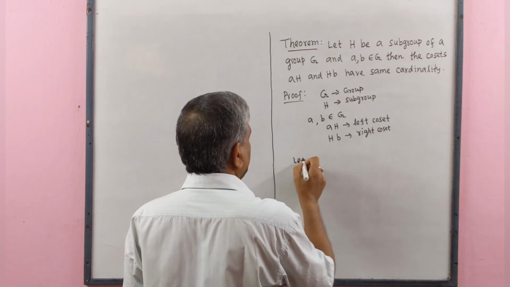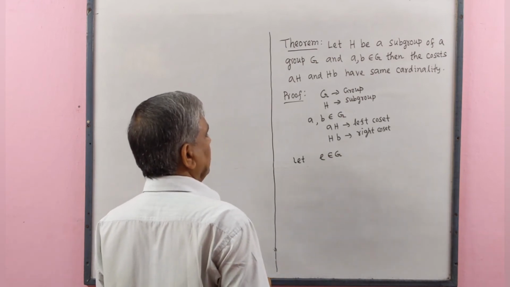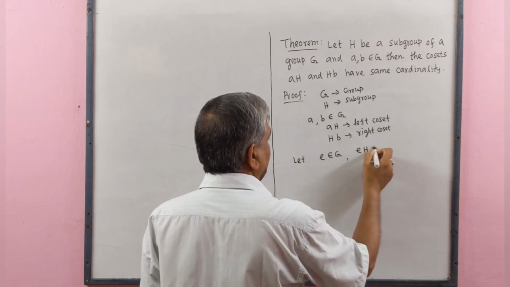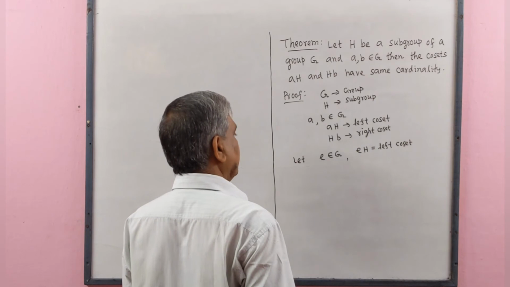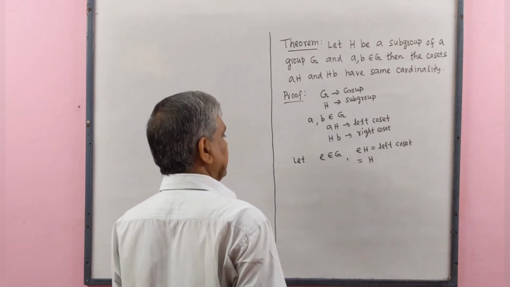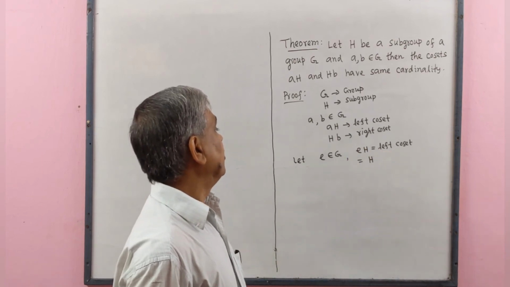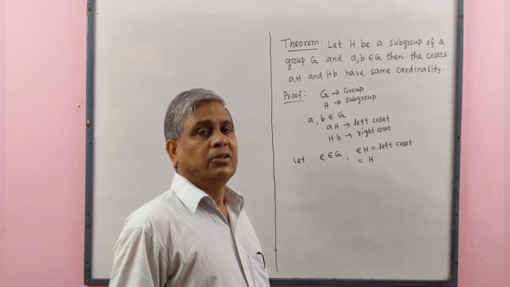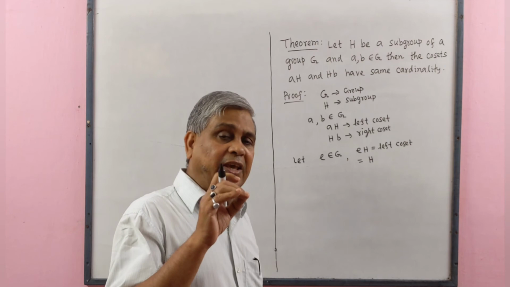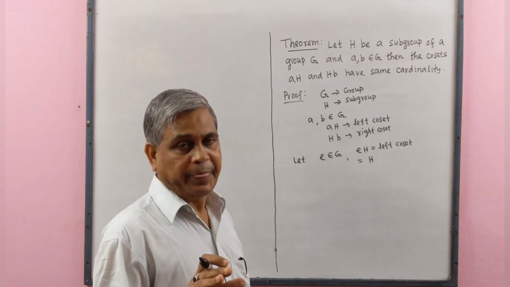Let e be the identity element of G and eH be the left coset of H, and this equals eH equals H. Therefore, H is a left coset of H. We know that cardinal number of each left coset of subgroup H is the same.